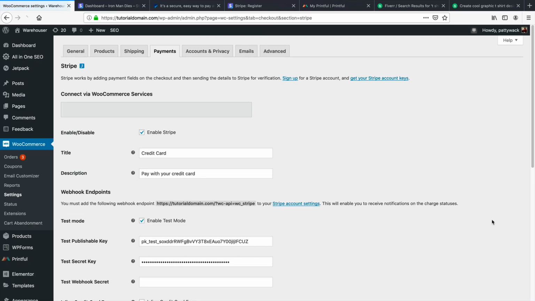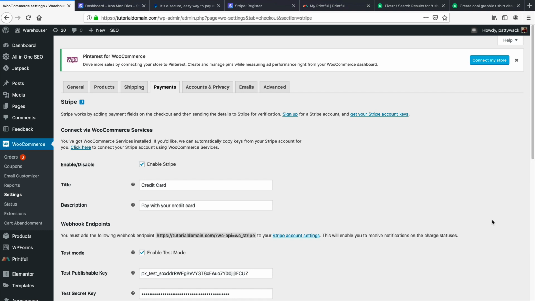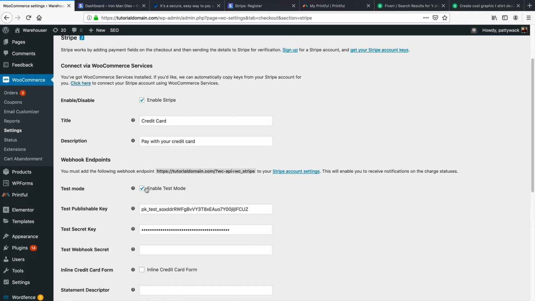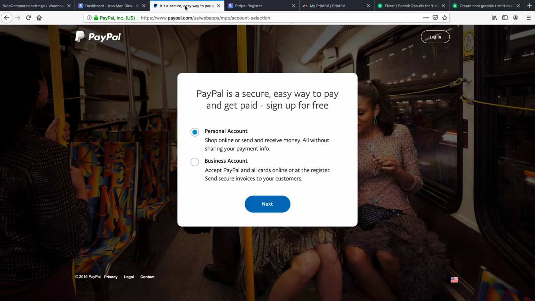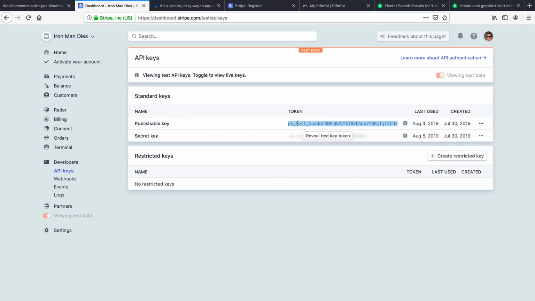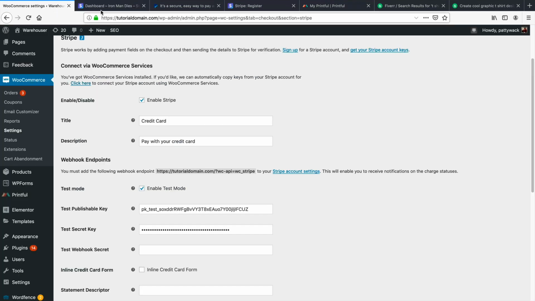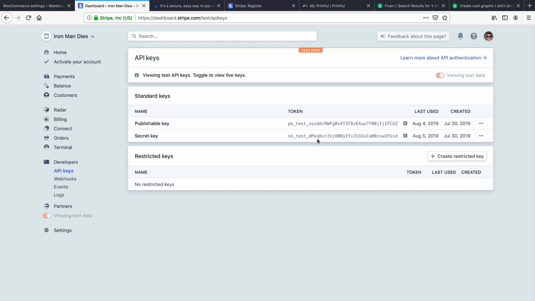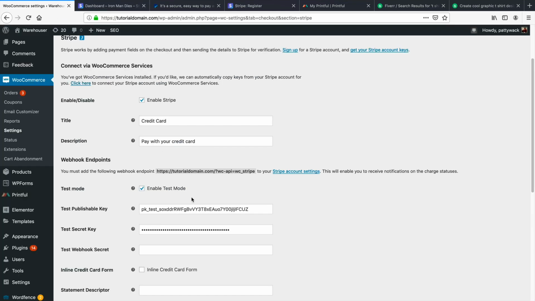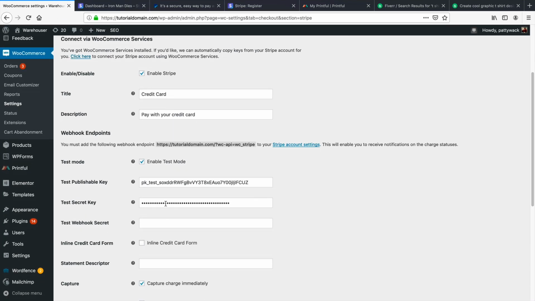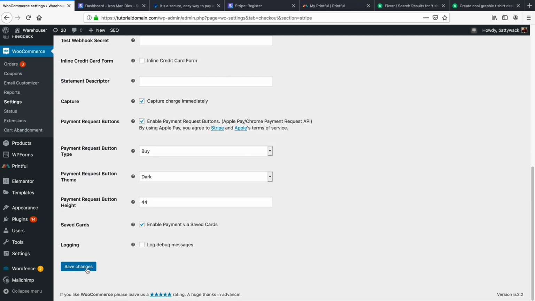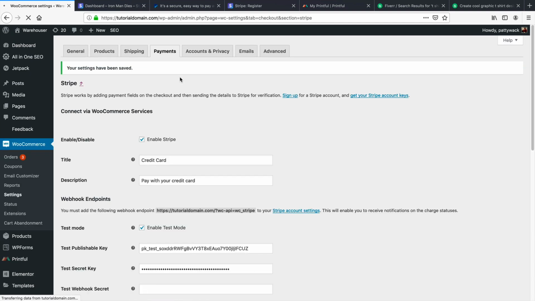Now, we can also test this right now to see if it's working. So right here, you can see that we have a test mode enabled. So all you need to do is go on over to your Stripe account right here, and then simply go ahead and copy the publishable key right here, and then take your test secret key, copy that, and then go ahead and paste it right there. And that is it. You're done. That's all you need. So once you have all of that copied and pasted, we can actually run a test payment.